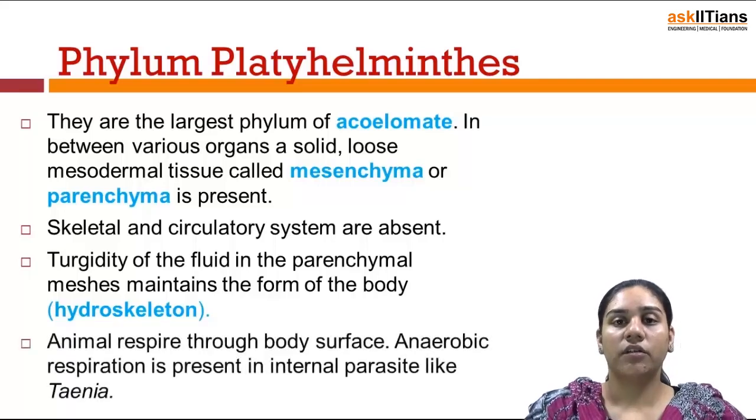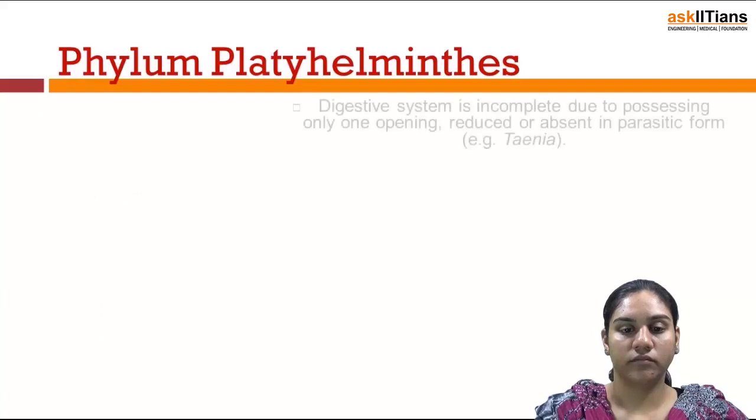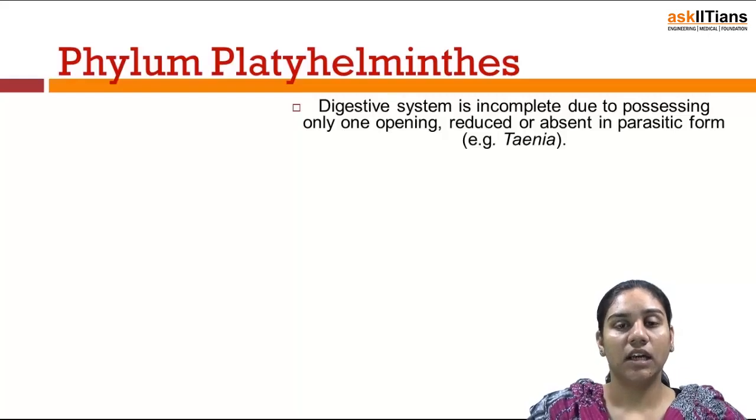The animals respire through their general body surface, and anaerobic respiration is performed by the tapeworm. Tapeworm is an internal parasite. The digestive system is incomplete. There is only a single opening, so they follow the blind sac plan, and the digestive system is reduced or sometimes absent in parasitic forms like tapeworm.